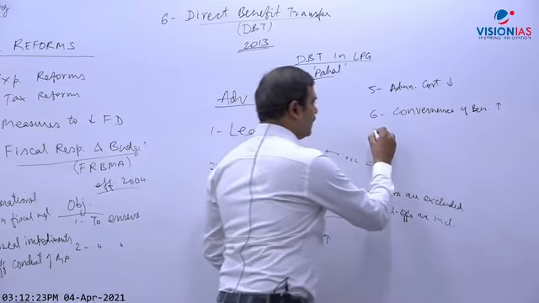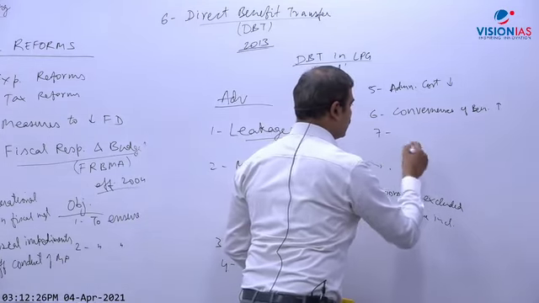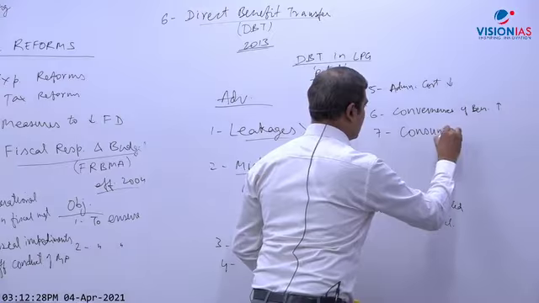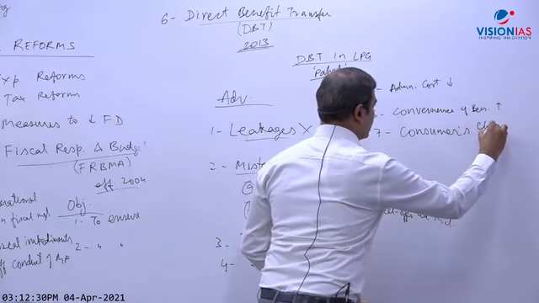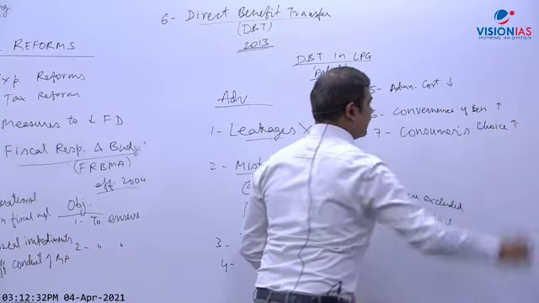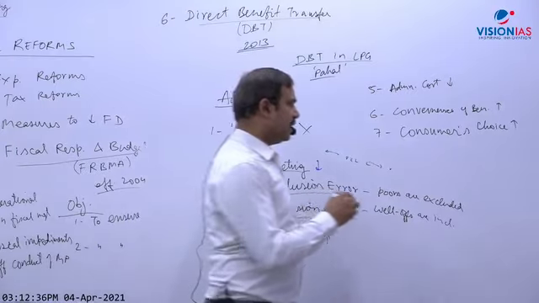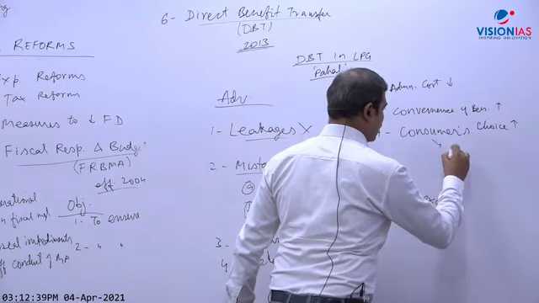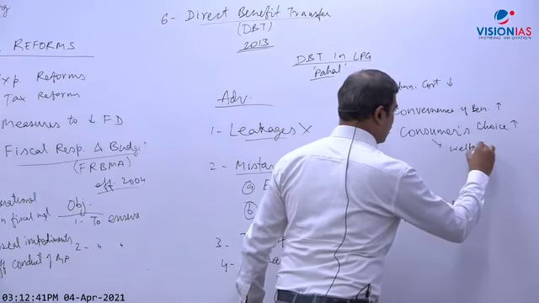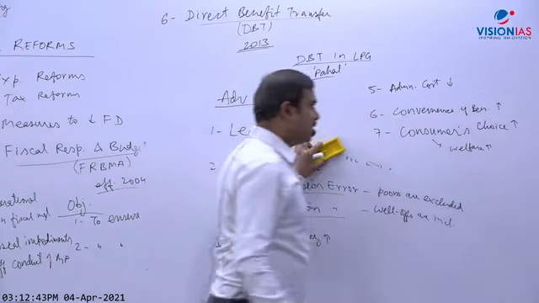Okay, apart from that, when money is transferred, consumer's choice will increase. Consumer's choice will increase, and what will happen, welfare will be enhanced with the same money. How?